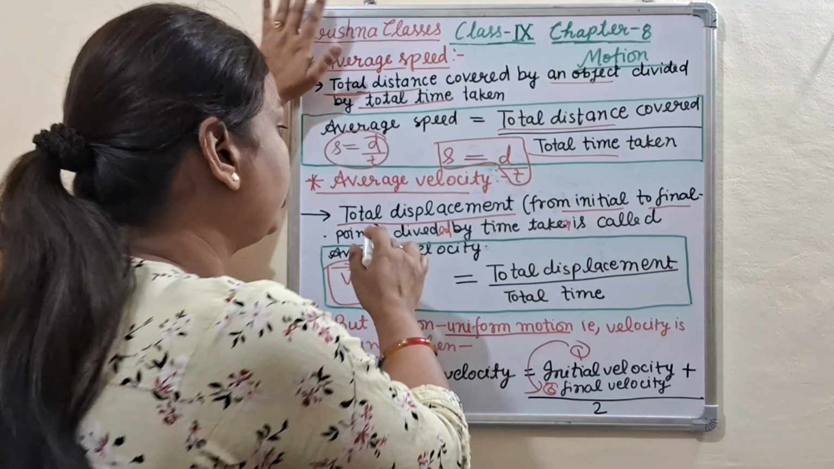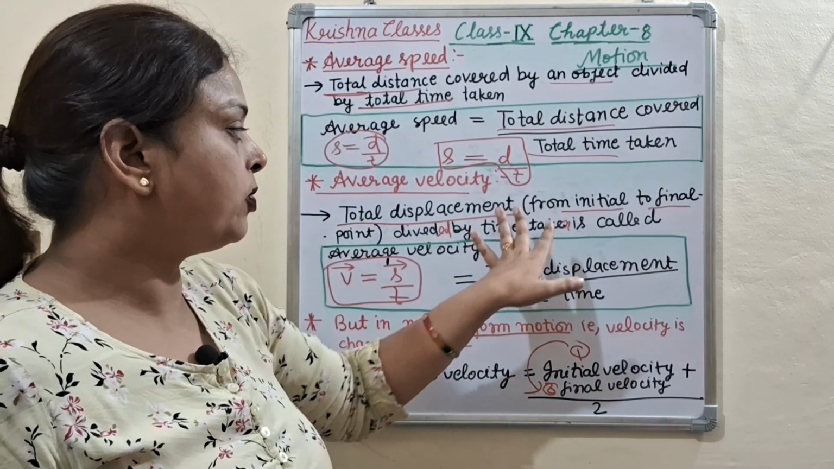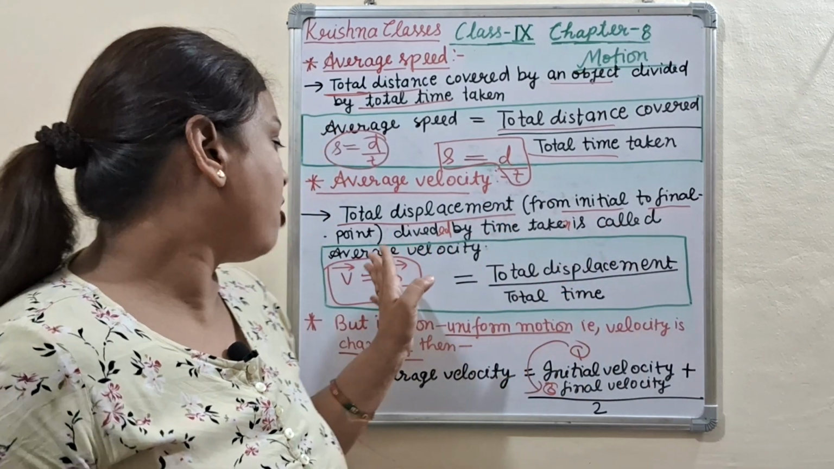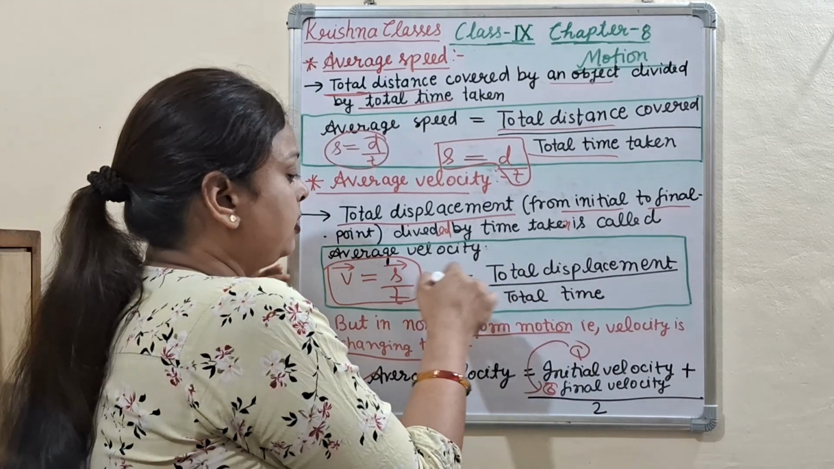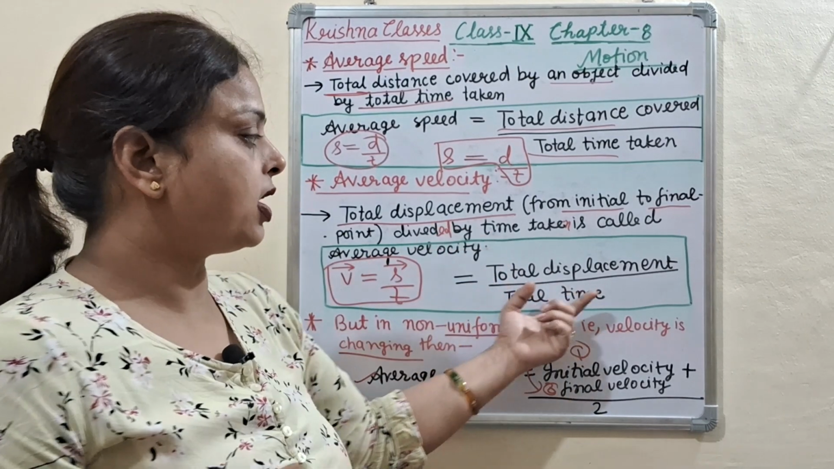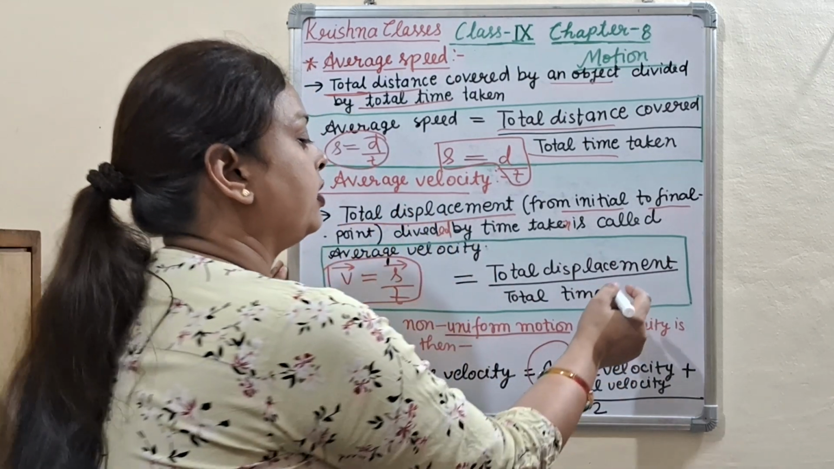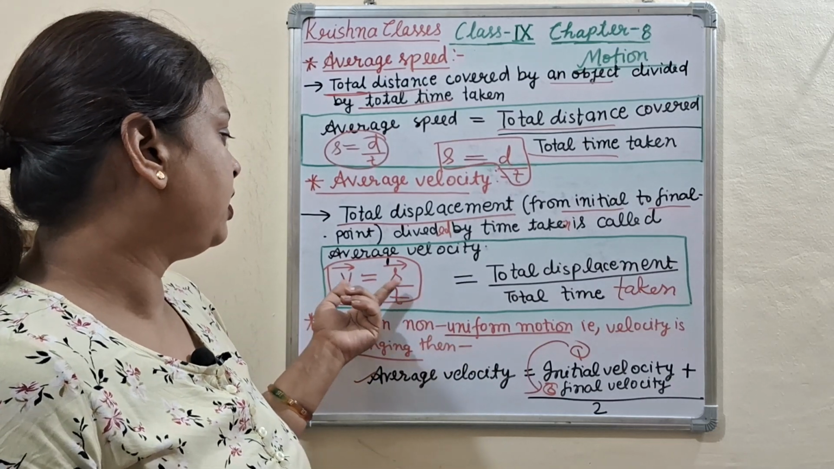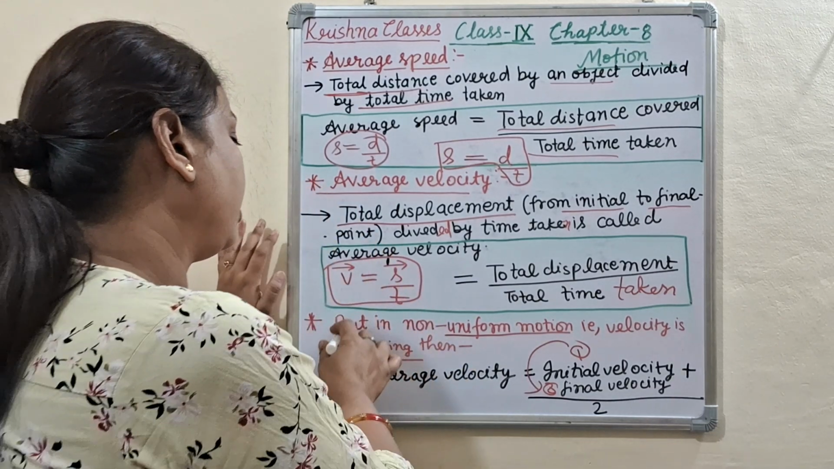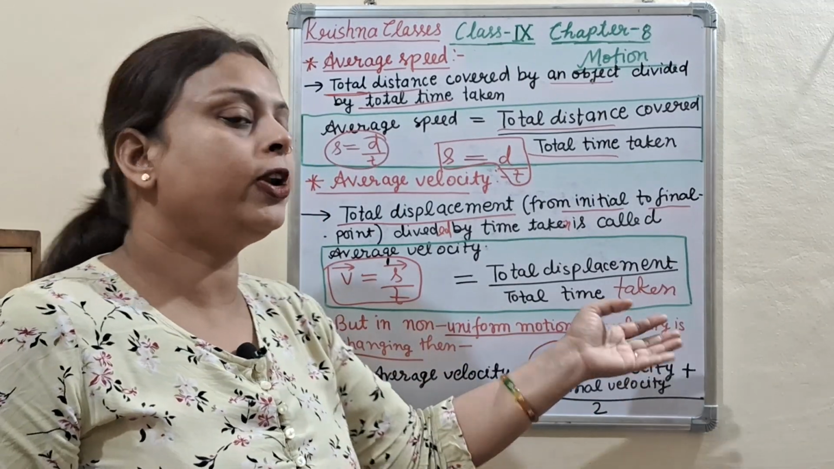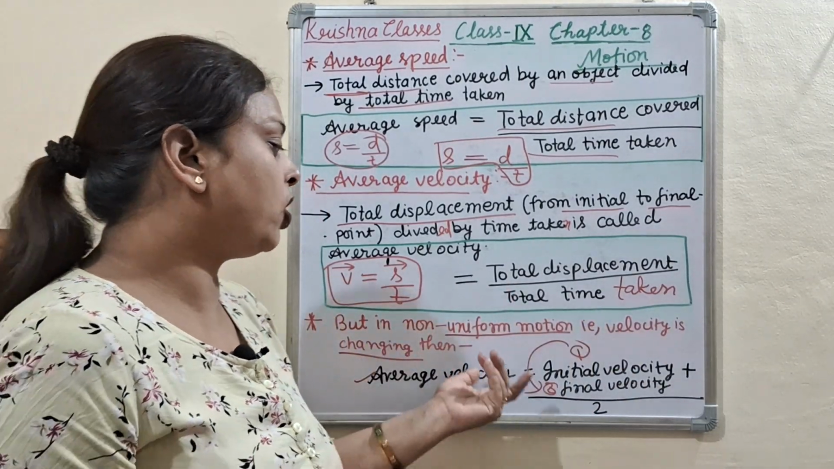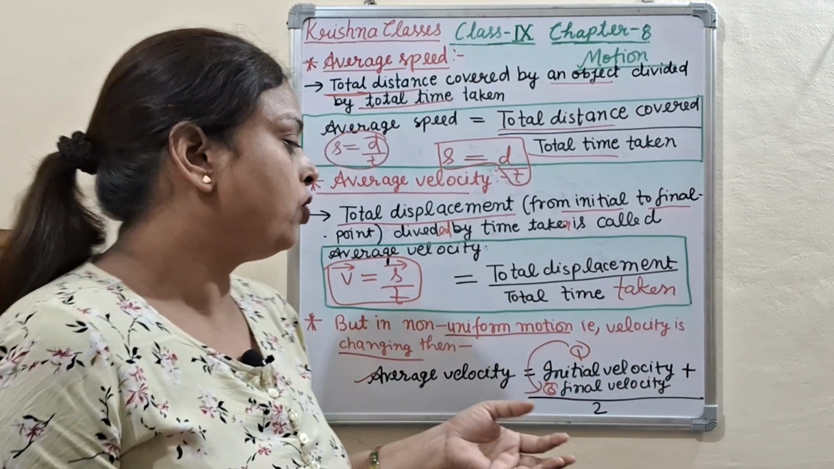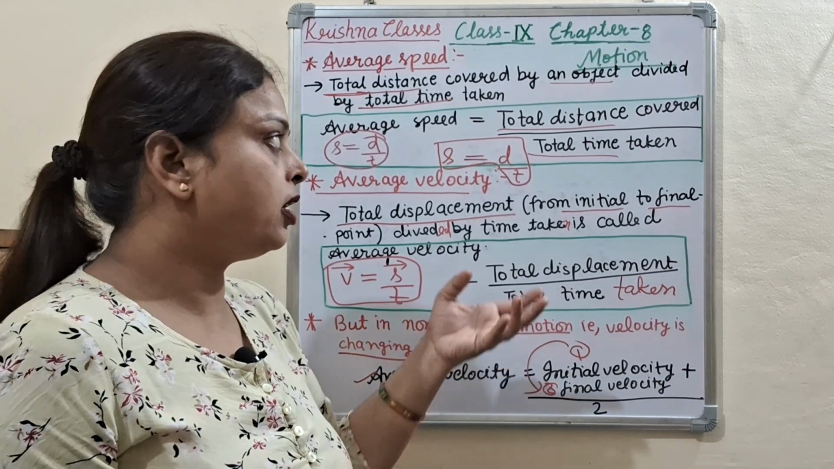Okay, now next point, average velocity. What is average velocity? Total displacement. What is displacement? From initial to final point, divided by time taken, is called average velocity. That is, average velocity is equal to total displacement upon total time taken. It is represented by V is equal to S upon T. But in non-uniform motion, when velocity is changing, then average velocity is equal to initial velocity plus final velocity divided by 2.